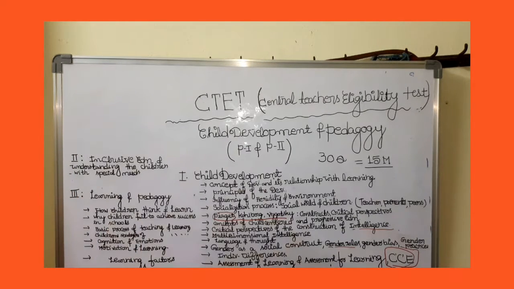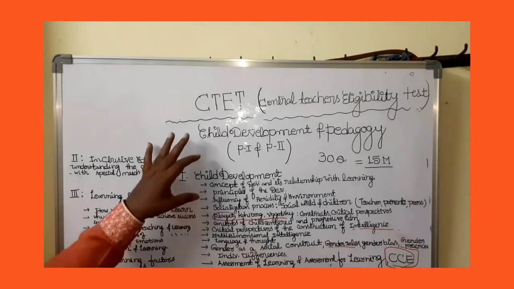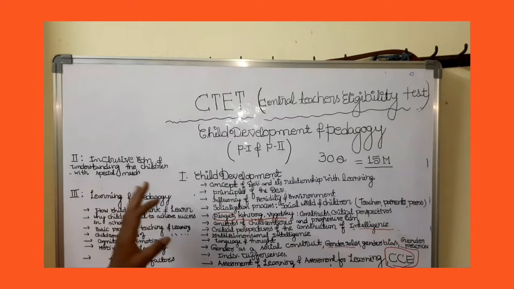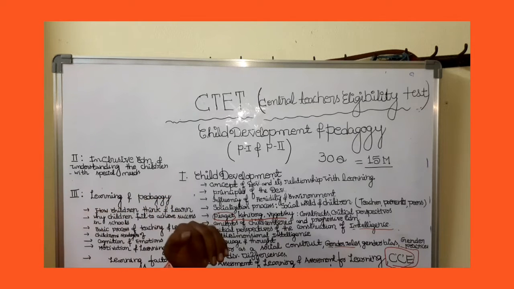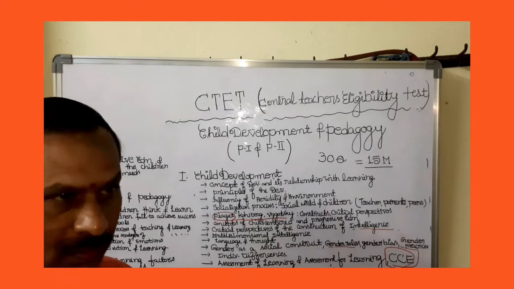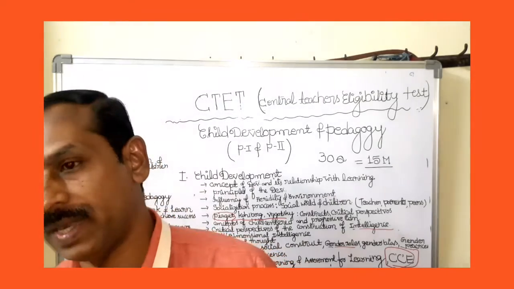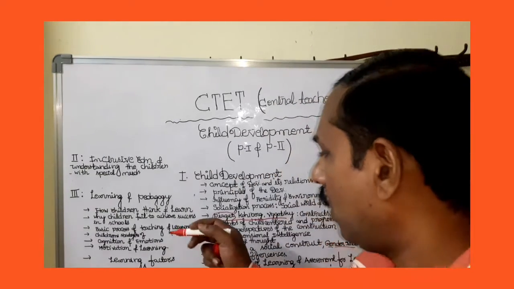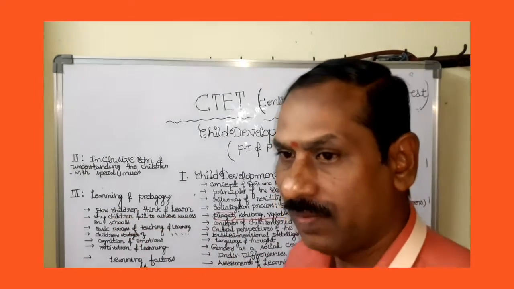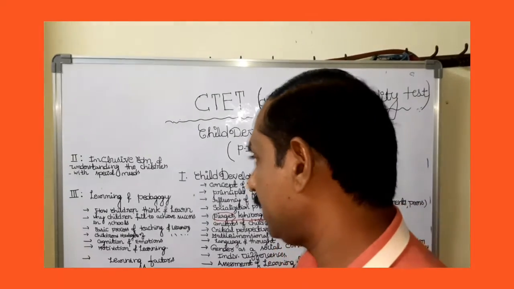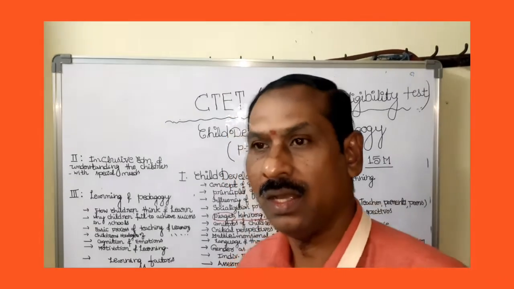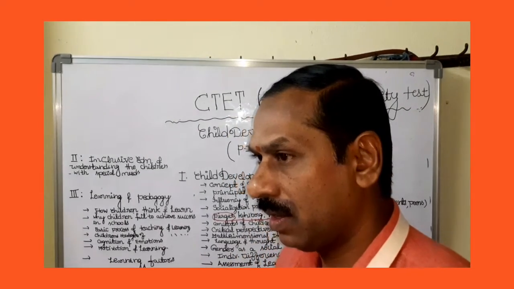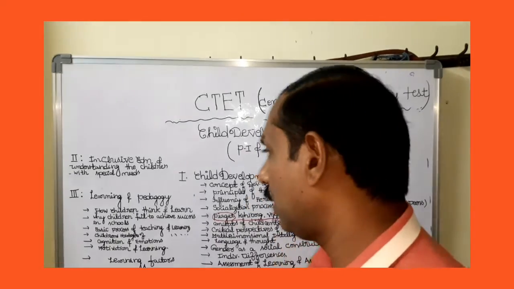Overall, if we go through this Central Teachers Eligibility Test syllabus, the child development and pedagogy area, there is a child development chapter, individual differences and intelligence chapter, and also pedagogy aspects and learning: what is learning, what is pedagogy, how to motivate the children in the classroom, how to develop learning among the children, what factors influence the children's learning, and how they are unable to achieve learning in the classroom.